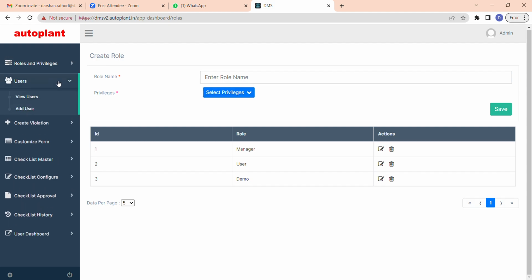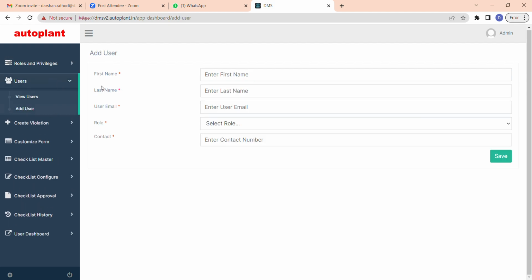In users, you can add new users, and whichever role you created in roles and privileges, you can assign them here. Then the person who has been added gets only the privileges as per the role.